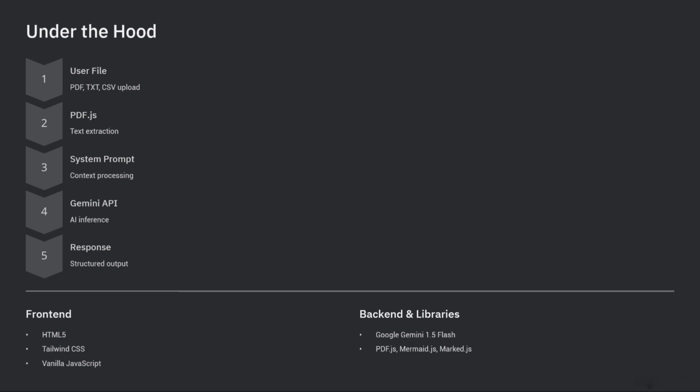So this is the architecture. The user has to upload the files in PDF or any format, and then we give the system prompt, and we use the Gemini API key here. The answer is directly fetched from Gemini, and after that it gives the response. The front end we used to make this project is HTML5, Tailwind CSS, vanilla JavaScript. For the backend and libraries we use Google Gemini 1.5 Flash, Mermaid.js and Mark.js.